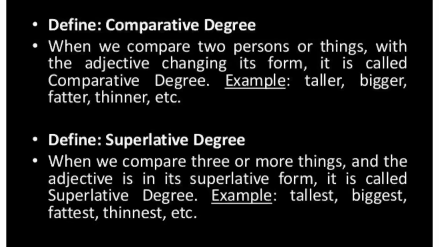Comparative degree. When we compare two persons or things with the adjective changing its form, it is called comparative degree. For example, taller, bigger, fatter, thinner, etc. Next, superlative degree. When we compare three or more things and the adjective is in its superlative form, it is called superlative degree. For example, tallest, biggest, fastest, thinnest, etc.